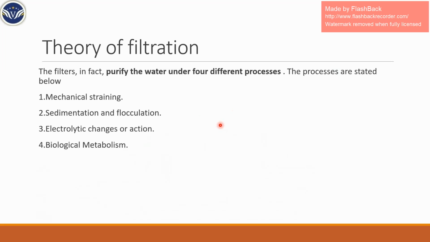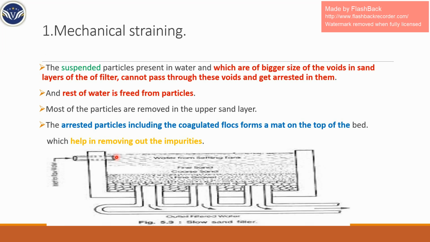The theory of filtration is purifying of water under four different processes. The first one is mechanical straining, the second is sedimentation and flocculation, the third is electrostatic charge or action, and the fourth is biological metabolism. We are going to see them one by one. First one is mechanical straining.